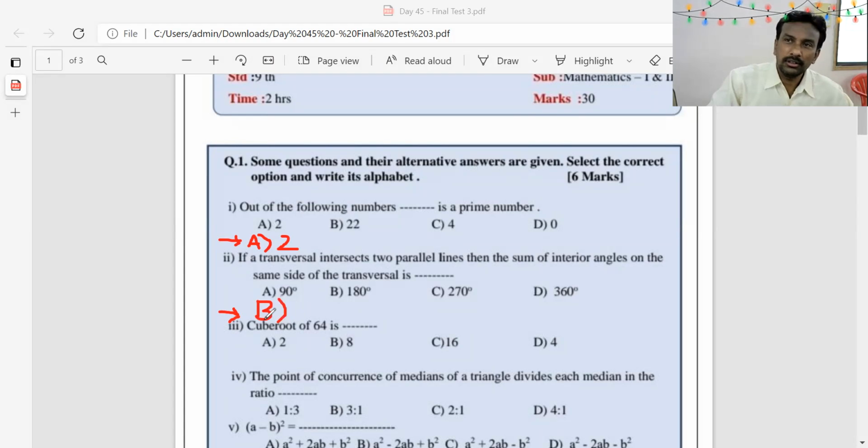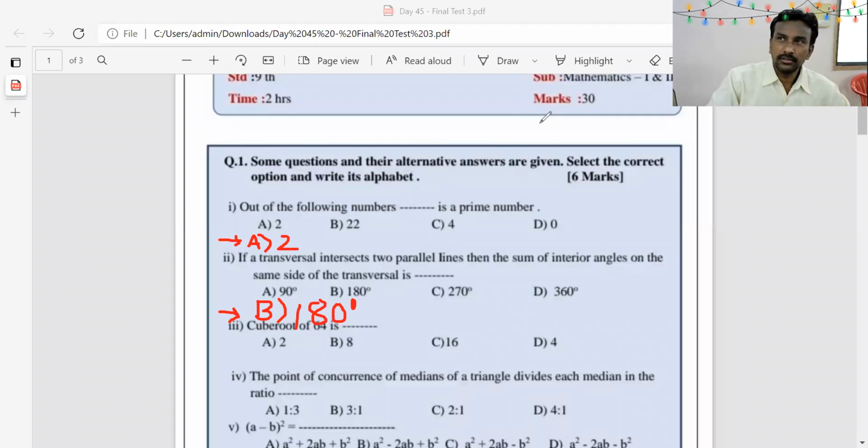If you wrote B, you will get full marks, or if you wrote B and 180 degree, then also you will get full marks. But if you wrote only 180 degree, then you will get 0 marks. Okay? Got it?